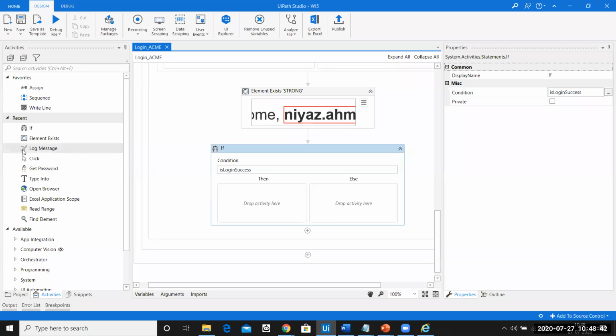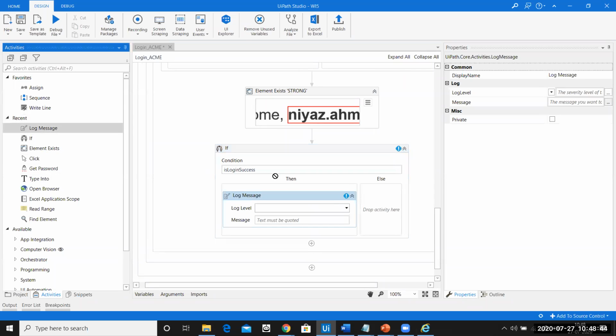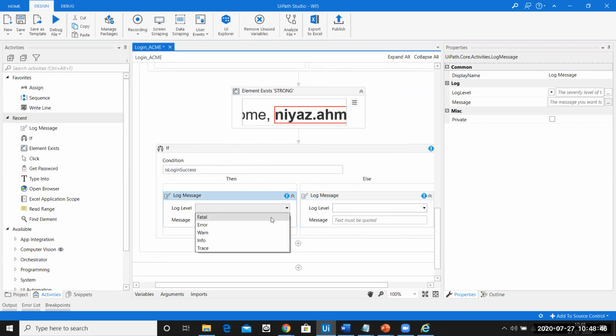And then ideally, I'll just put log messages here. In the Then part, an Info saying login success, and over in the Else part, also an Info which says login unsuccessful. There you go. Probably just a typo here, I'll solve that.